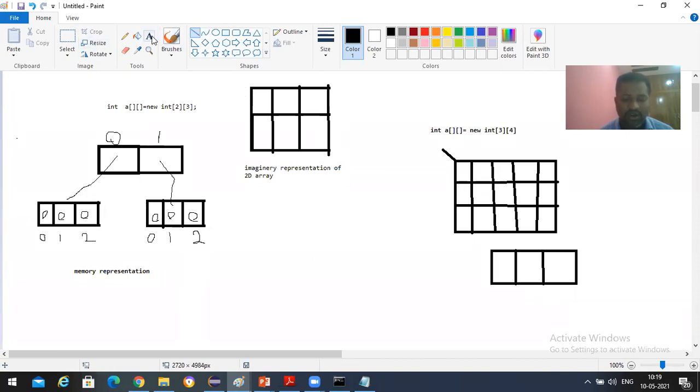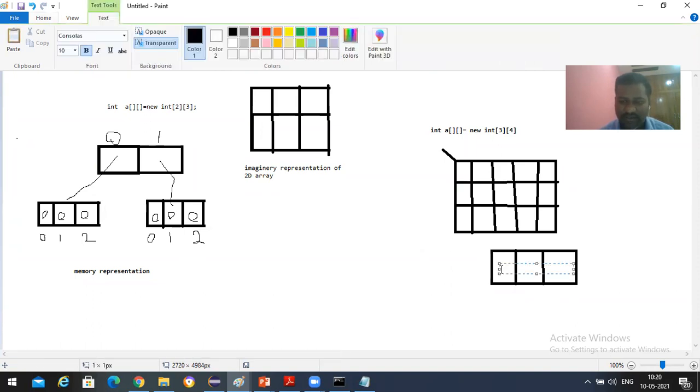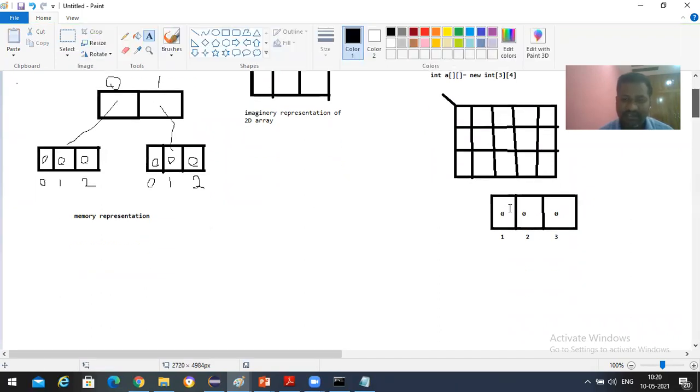Every block contains not 0 but addresses. Each and every block contains the address of a one-dimensional array.